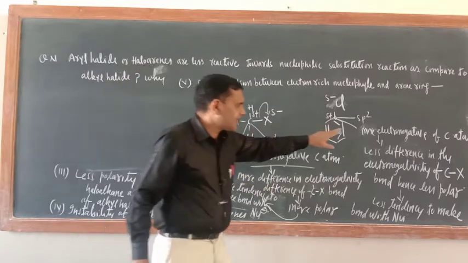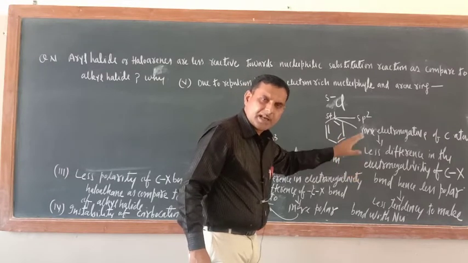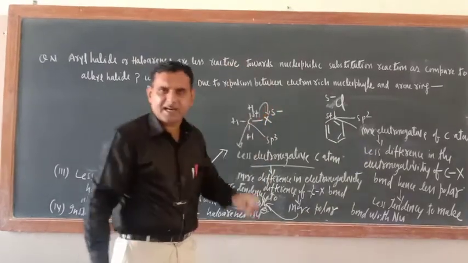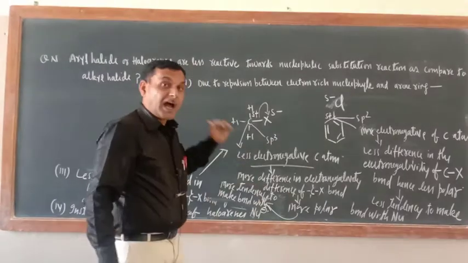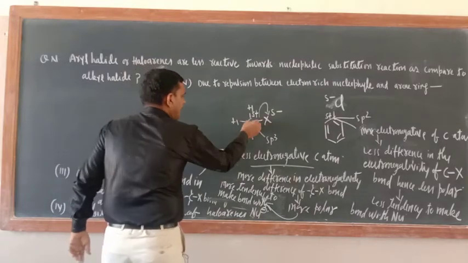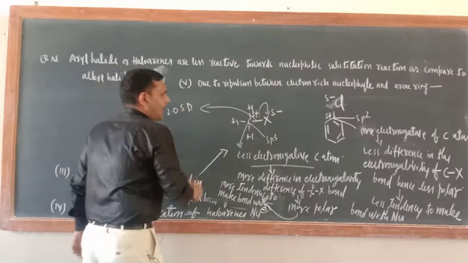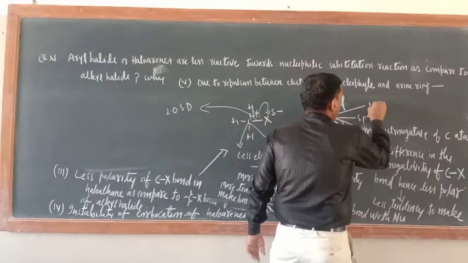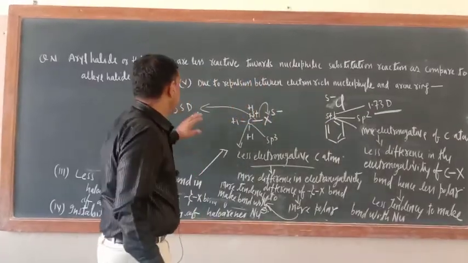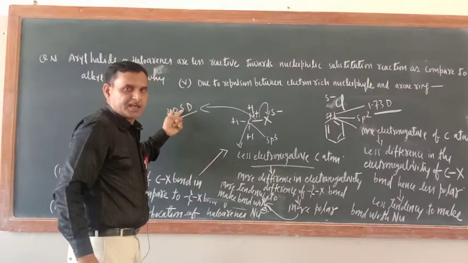And now here what is there? Electronegativity difference between C and X is less. So this is less polar. Less polar means less tendency to make bond with the nucleophile, because nucleophile always attacks on the more polar center. And now experimental evidences also prove this one. The polarity of this C-X bond is 2.05 D, and the polarity of this bond is 1.73 D. D means Debye. Debye is the unit of polarity.